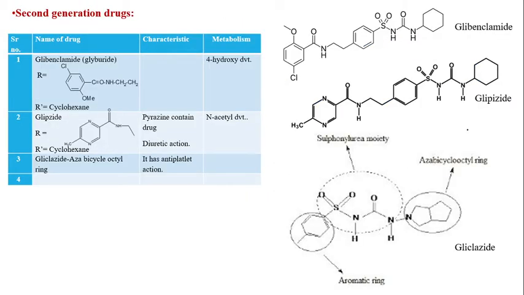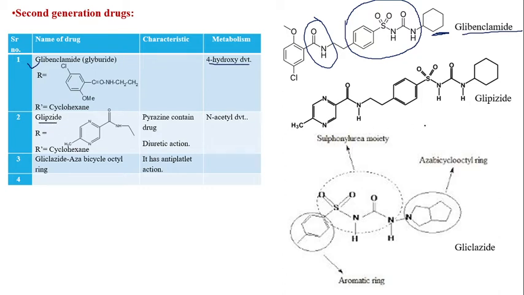These are the structures of the second generation drugs like glibenclamide. So this is the structure of glibenclamide. These points are common in all the first as well as the second generation sulfonylureas. So this is called the sulfonylurea group. In glibenclamide, here there is a cyclohexane ring, and here there is a parachloro anisole kind of structure, which is attached with an amide linkage, and the 4 hydroxy derivative is a metabolite.